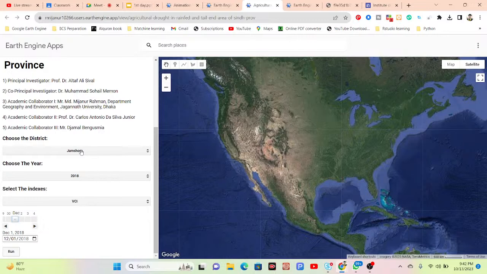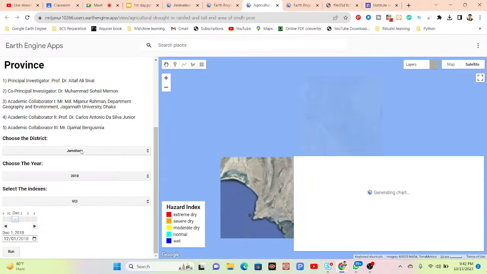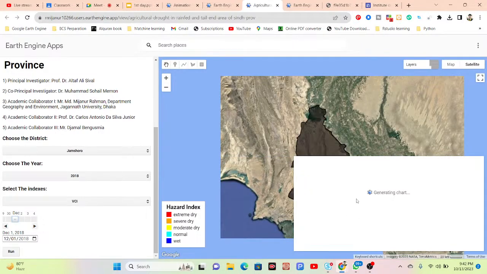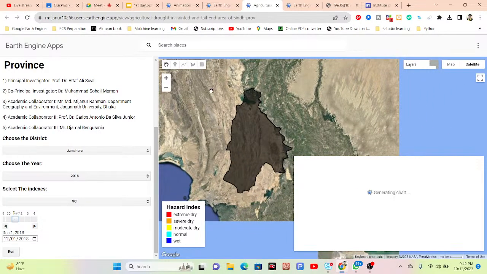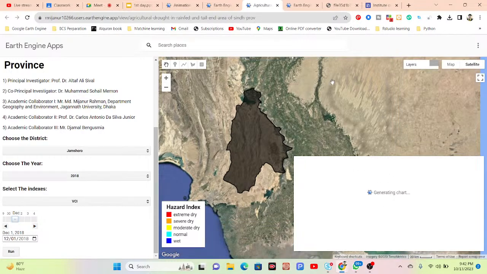This type of information is automatically generated and displayed, and it also provides the time series chart. You can see it mainly identified the hazard index: extreme dry, severe dry, moderate dry, normal, and wet region for this district, and also makes this time series chart. So this is one kind of web application.